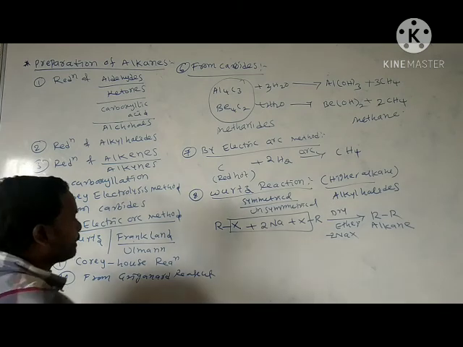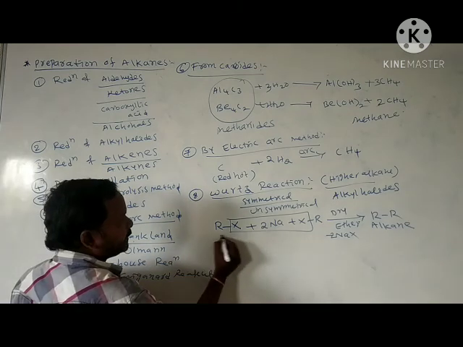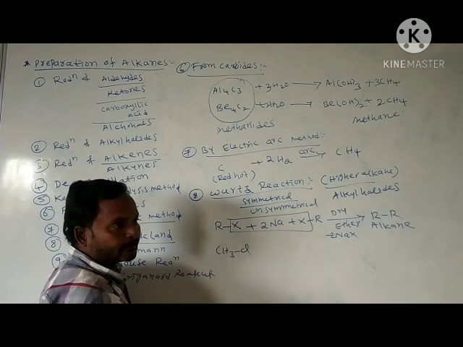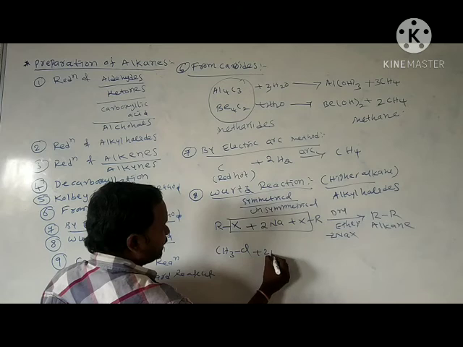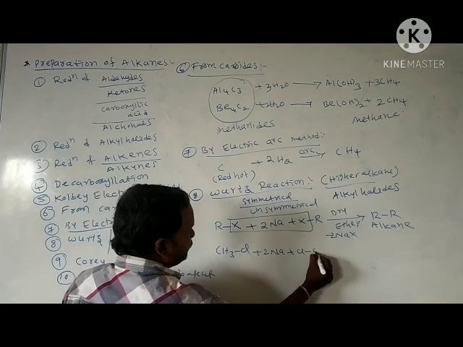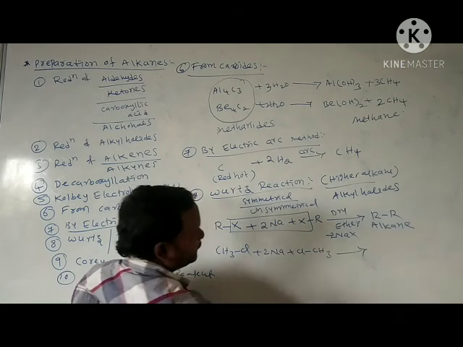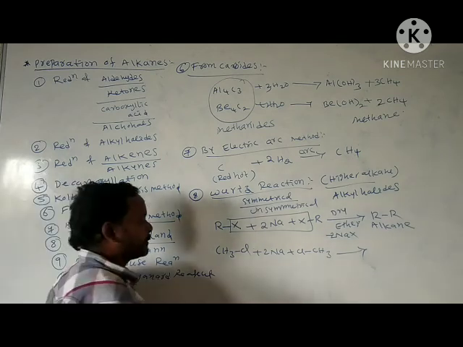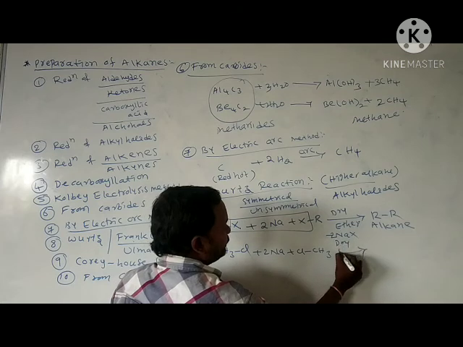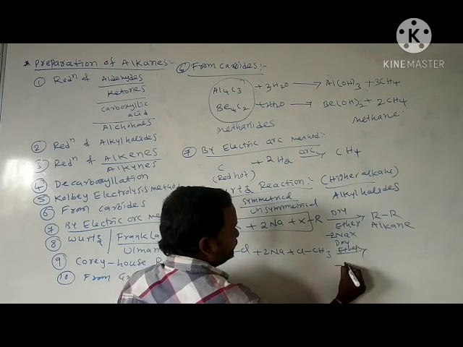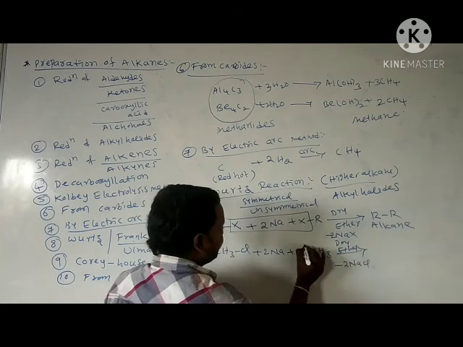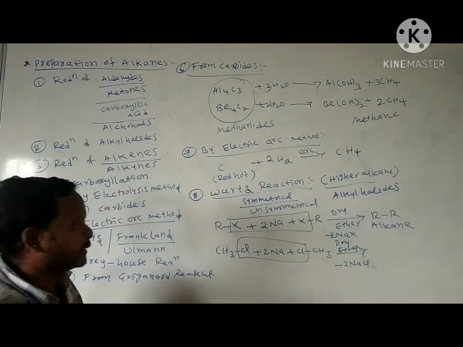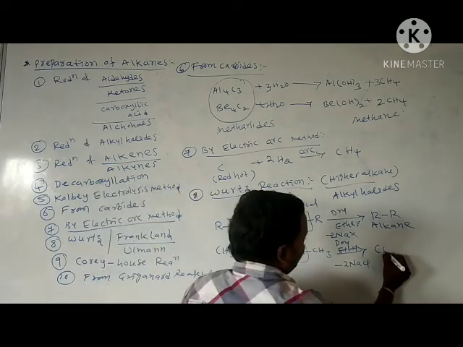Okay. Next, here this is alkyl halide. Instead of alkyl halide, here I am taking methyl chloride. Methyl chloride reacts with 2 moles of sodium in the presence of dry ether. It loses NaCl like this. We will get here CH3,